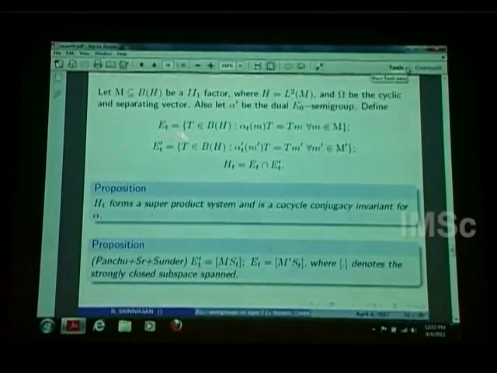Given a fixed T, I take all operators in B(H) which intertwine alpha_T and the identity representation. So it just satisfies the relation. And similarly, I define something for alpha_T prime like this. Then I take H_T to be the intersection of these two things, E_T intersection E_T prime. I haven't defined what a product system is. The H_T forms what is called a super product system.